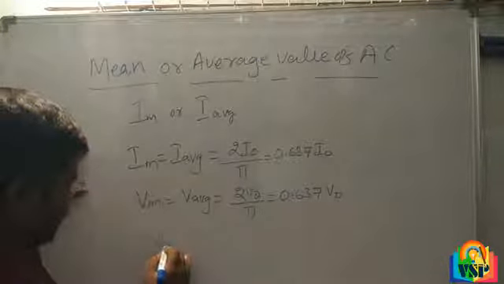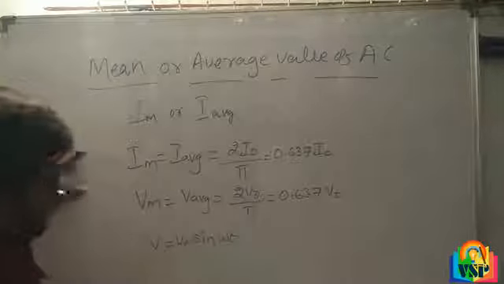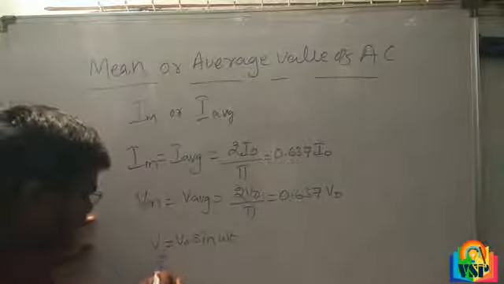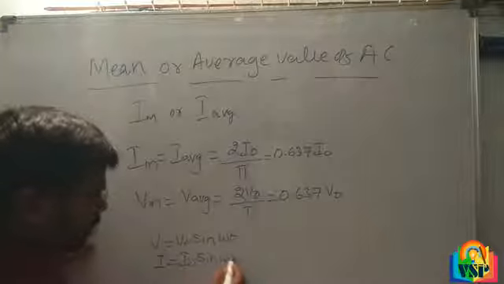V is equal to V naught sin omega t, and I is equal to I naught sin omega t.